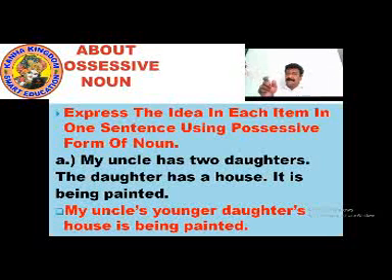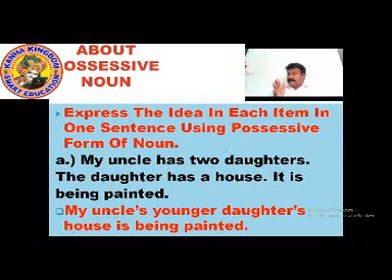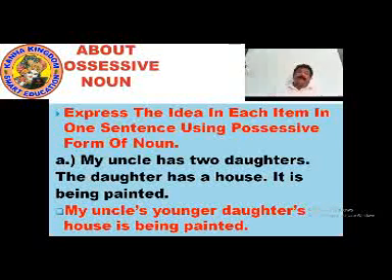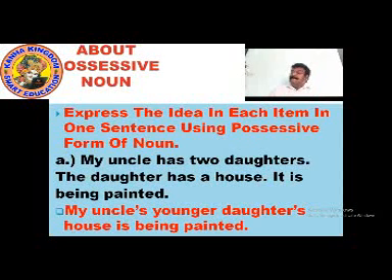younger daughter, the elder daughter, uncle's daughter. And what is it being done? It's being painted. So overall when we make the sentence, we have to show the position of the daughter, the daughter's position about the house and the painting. The 3 things come in one sentence in possessive form of noun. You have to express the idea by using the possessive form of a noun. So how do we make the possessive form of a noun? Where there are nouns, we have to use apostrophe s.